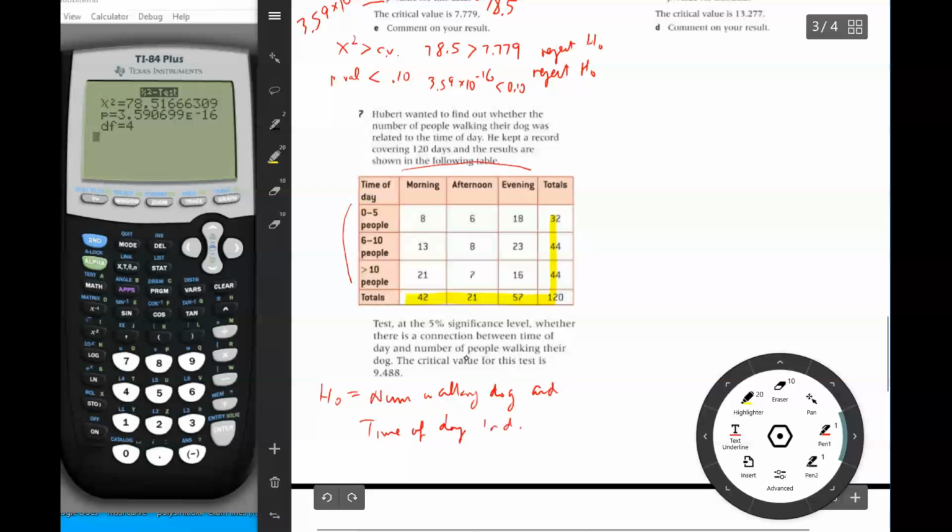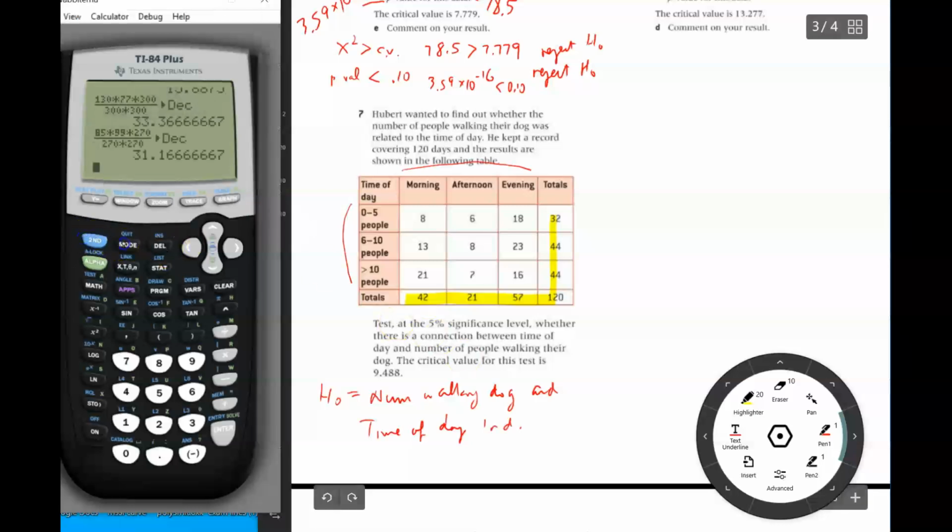Okay, so that's the null hypothesis. Let's see if we reject it or accept it. The way we're going to do that is we're going to use a calculator to calculate the chi-squared value.